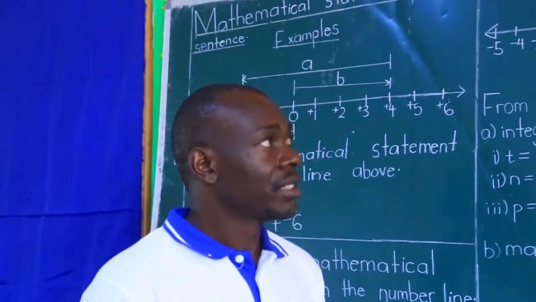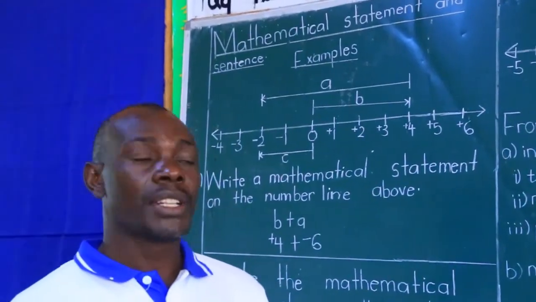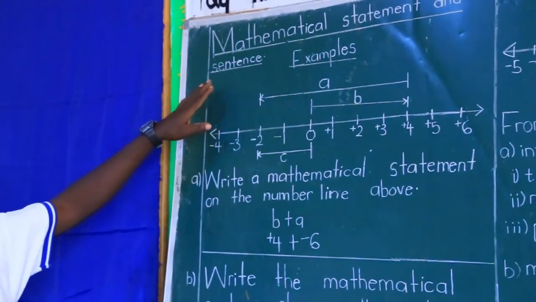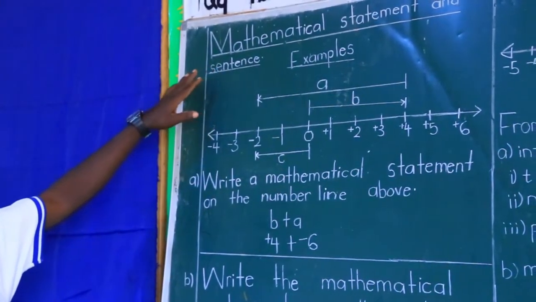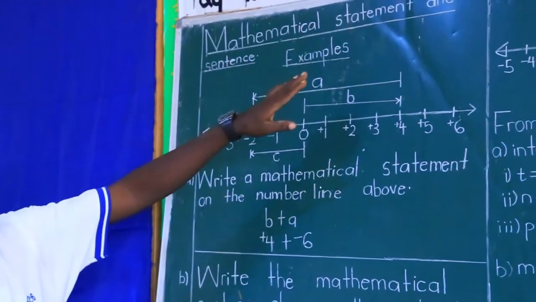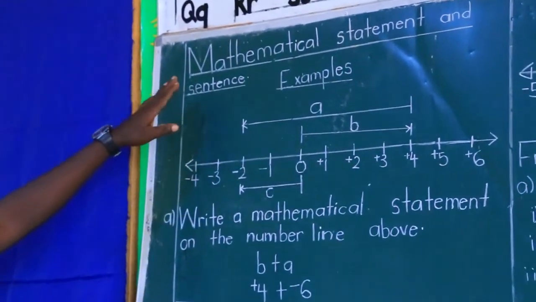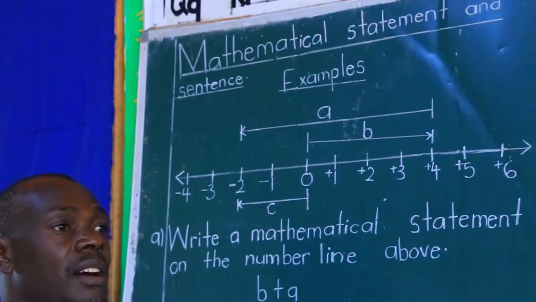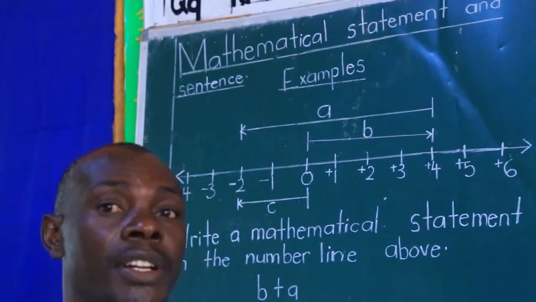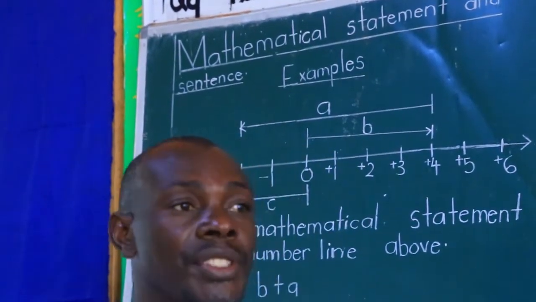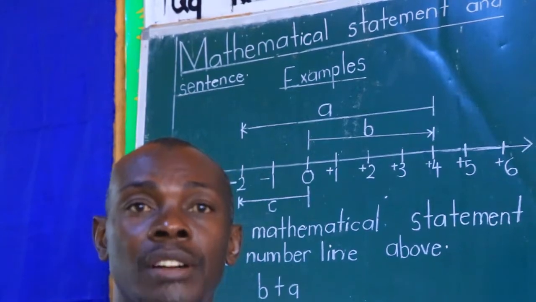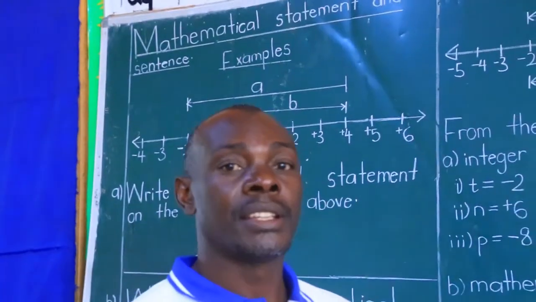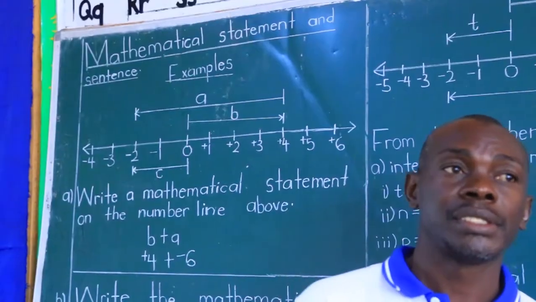Having looked at how to add and subtract integers using a number line, we shall then look at how to write down the mathematical statement as well as the sentence. So now, mathematical statement and the sentence. Those two are actually different. A mathematical statement must not have a result, whereas a mathematical sentence has the result. What do I mean by the result?